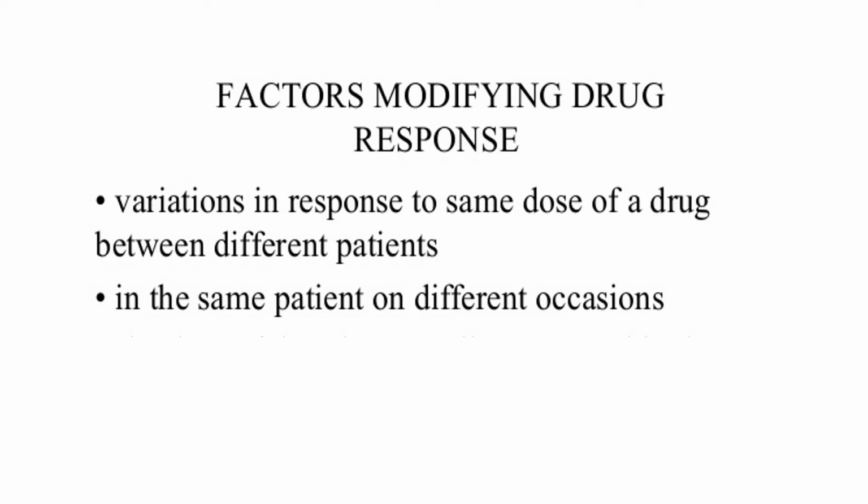Now, suppose we both, I and you, are having a specific drug. Maybe we'll take the example of paracetamol. So we both are having paracetamol 500 milligram. But the response to paracetamol in me and in you will be different. Now, why is it different? That is the chapter related to why it causes difference in different people and also in the same person on two different occasions. So today we'll be studying variation in response to the same dose of a drug between two different people or different patients and in the same patient on different occasions.